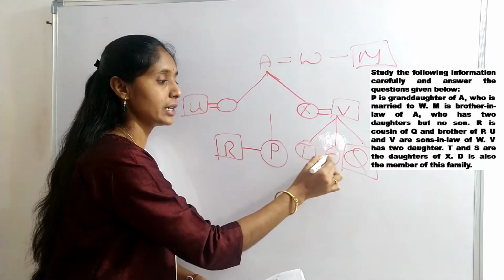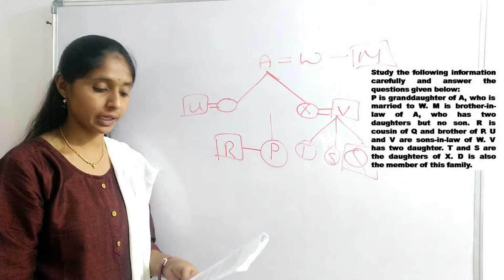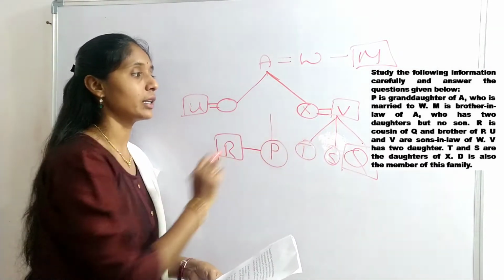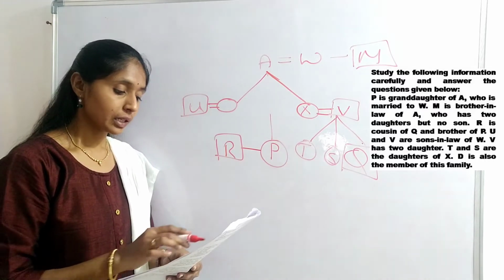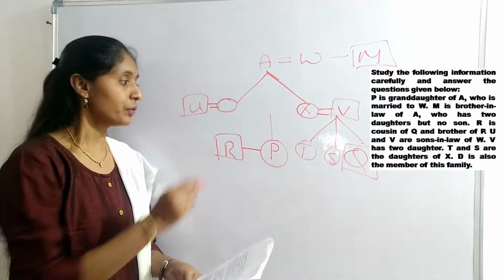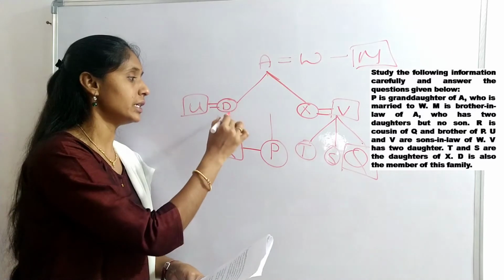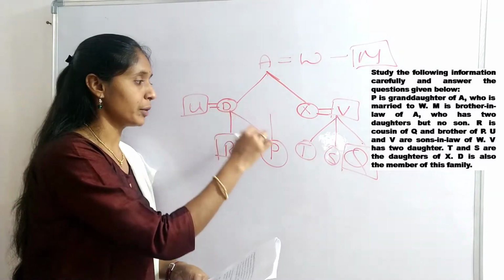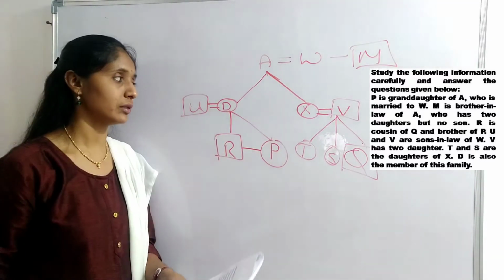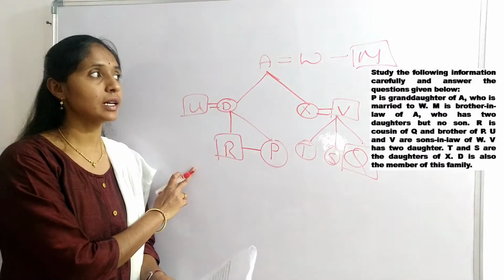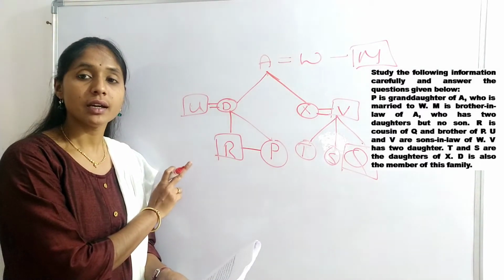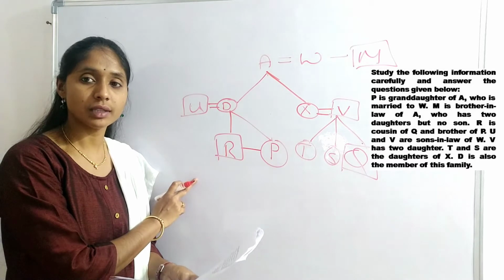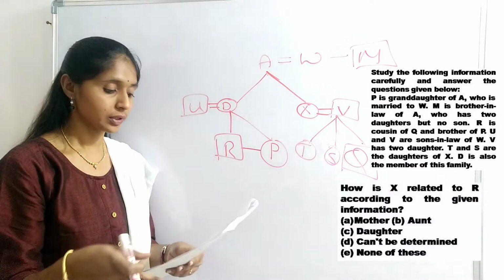T and S are the daughters of X. So, X and V are the couple. D is also a member of his family. Okay, this is the given generation tree. Let me see questions based on this arrangement.